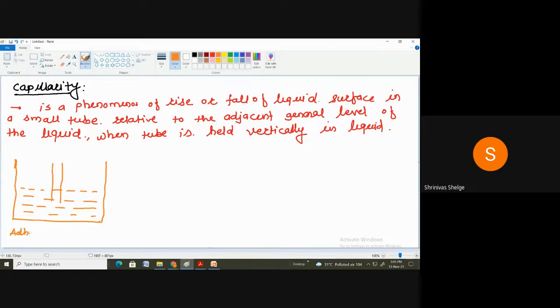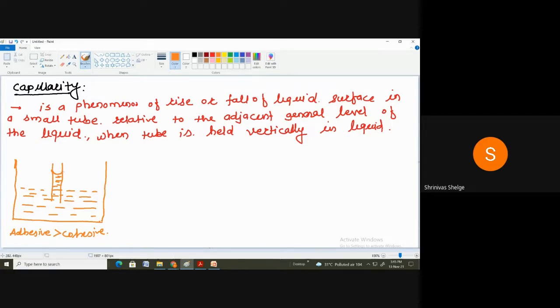Suppose in this case adhesive forces, that is the molecular attraction between the fluid particles and the glass, is more as compared to the cohesive forces. So in that case, the liquid is going to rise, and here you will get the concave shape.